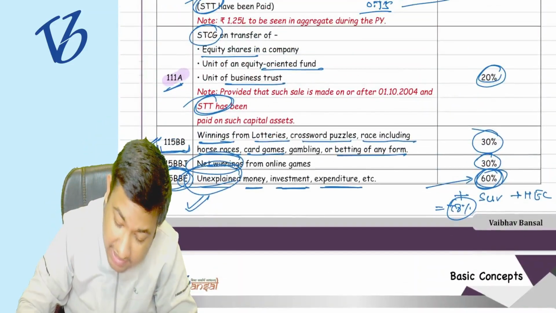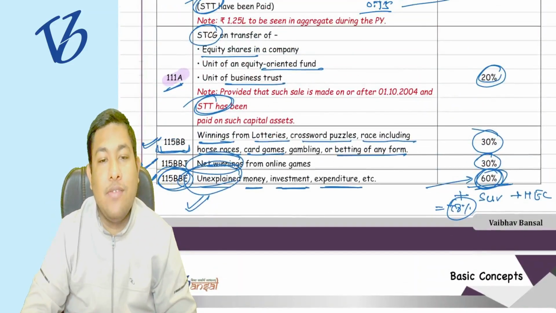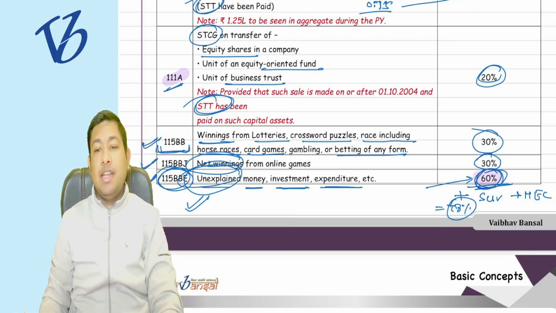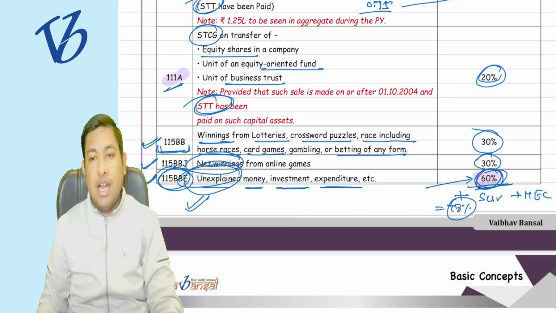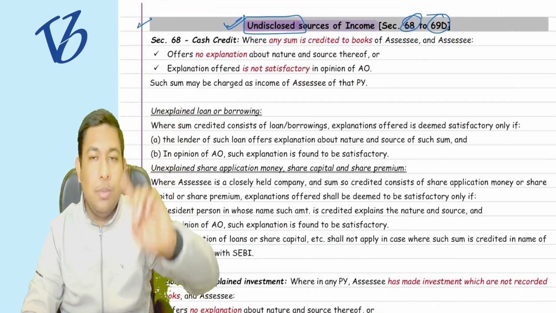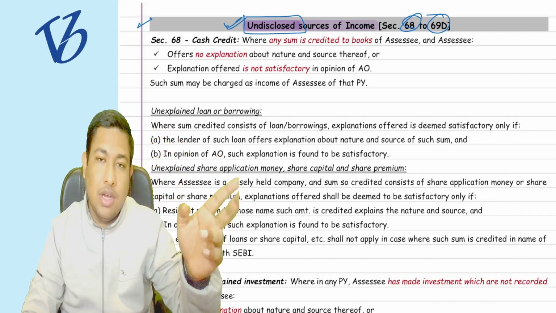And what is the tax liability? 60%, that we have already studied. Before the break we studied that the tax rate was 60%. Understood or not? The penalty will also come under the penalties chapter, that will be of 10%.